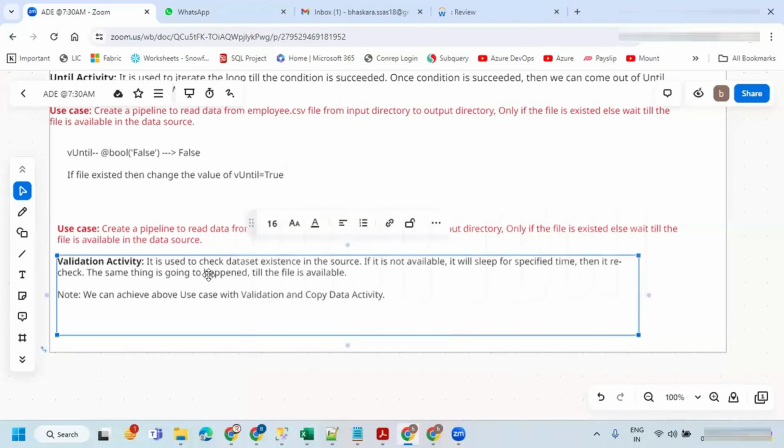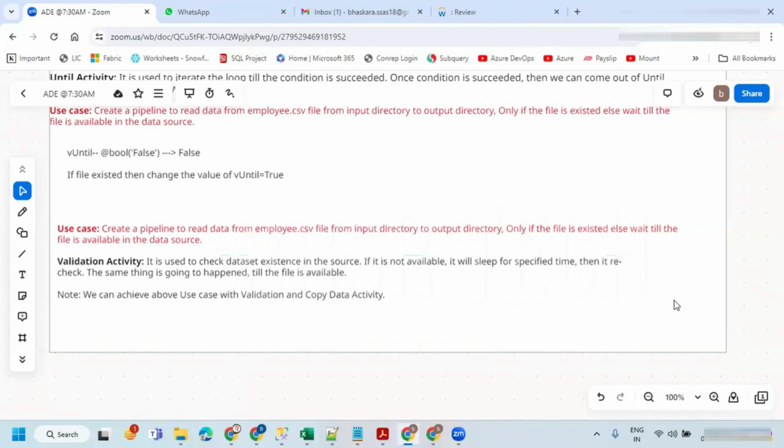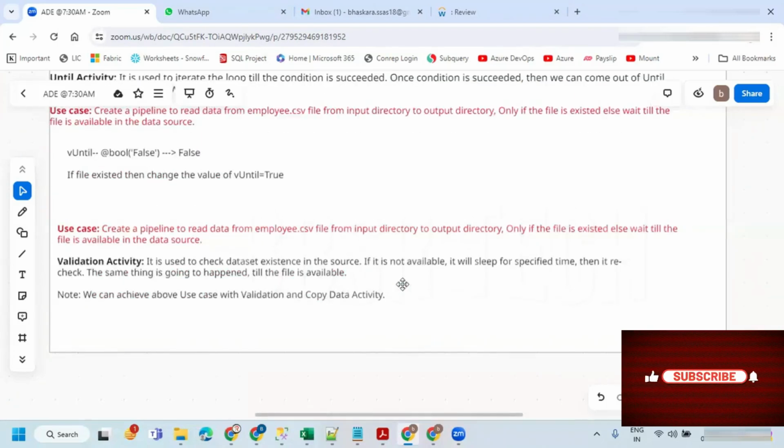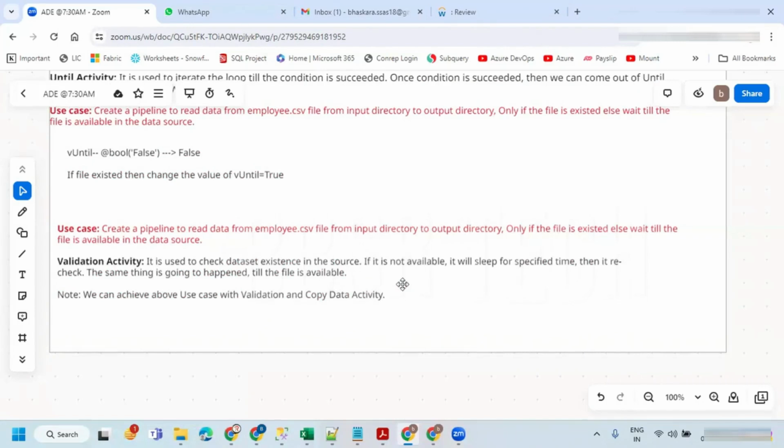This is also an interview question. There is a higher chance of being asked what the difference is between until and validation activity. Until will come out only if the condition is satisfied. Of course, your validation also does the same thing, but your validation is not expecting someone to set the truth, whereas your until is expecting someone to set a value to true. We are using a set variable to set a value, but here it is not needed.